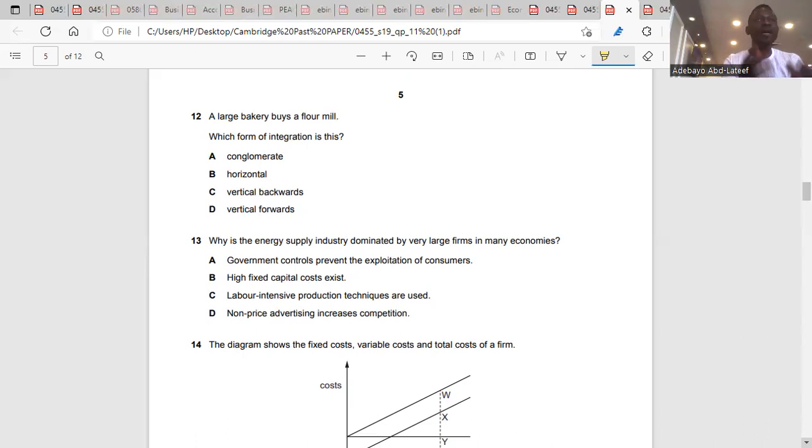So here, a large bakery is a secondary sector, right? It is buying a flour mill, which produces flour. That is vertical backward, or backward vertical. So the answer is what?